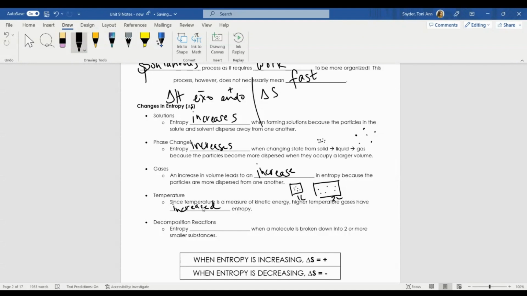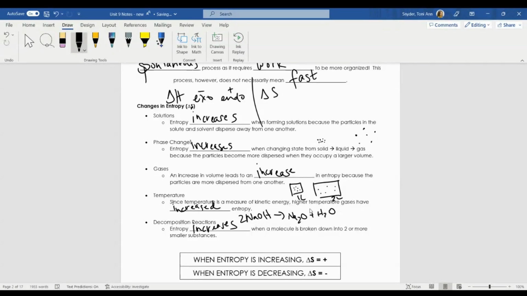Lastly, entropy also increases when we have decomposition reactions, and that's because if I have one more complex molecule, let's take a look at NaOH. If we're talking about a decomposition reaction, this decomposes into Na2O and H2O.